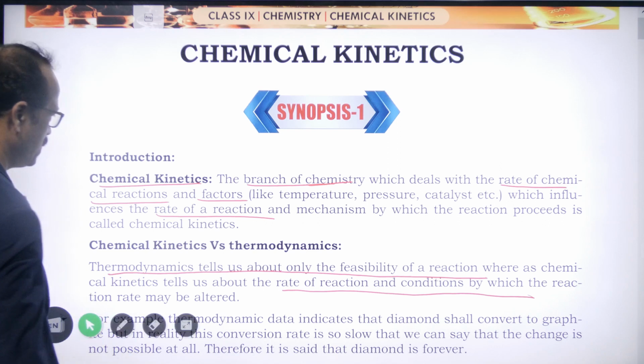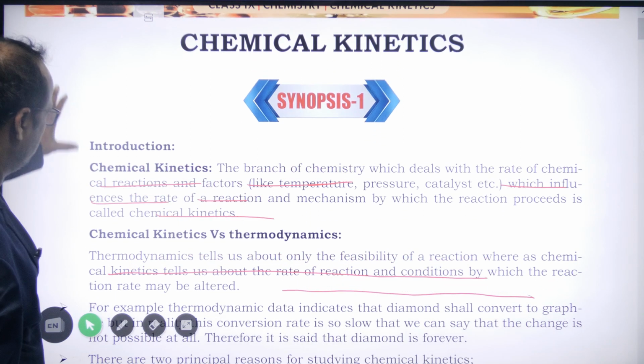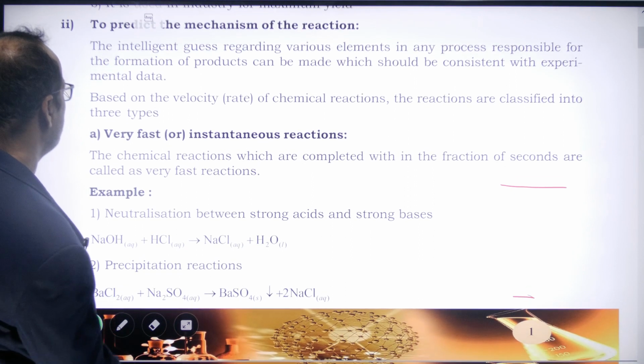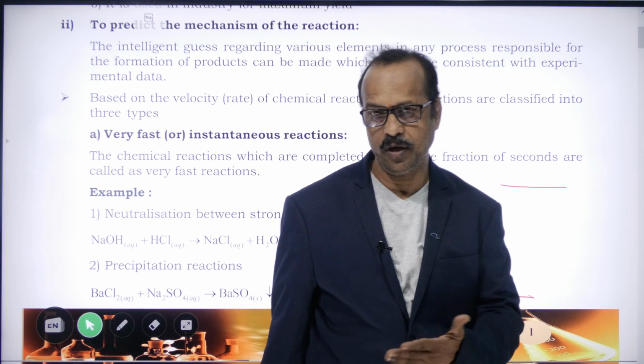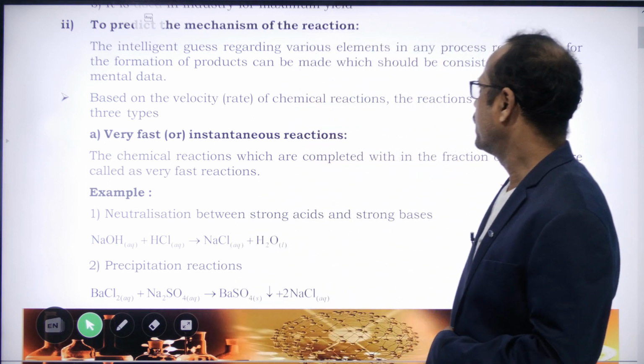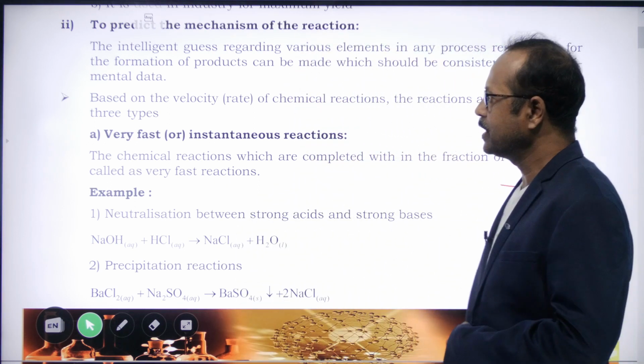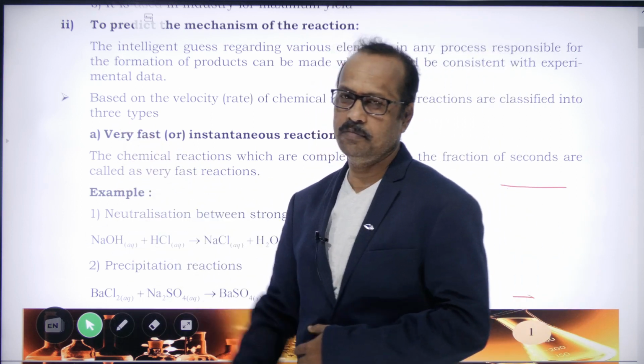Now see here. Based on the rate of chemical reactions, where rate means speed, like velocity, the reactions are classified into three types.